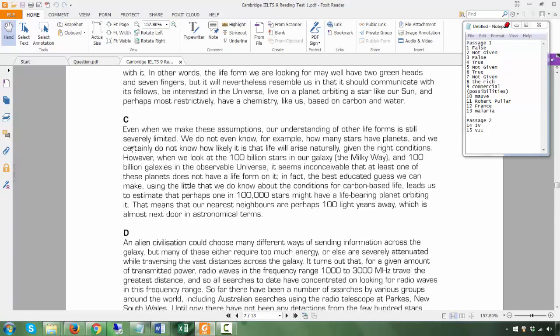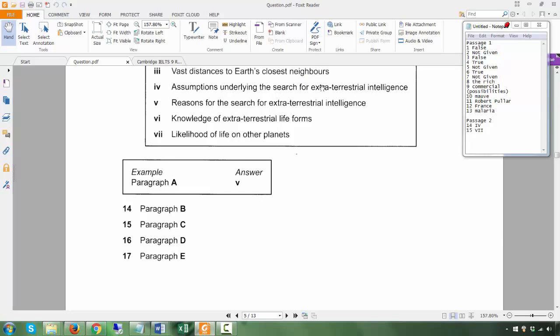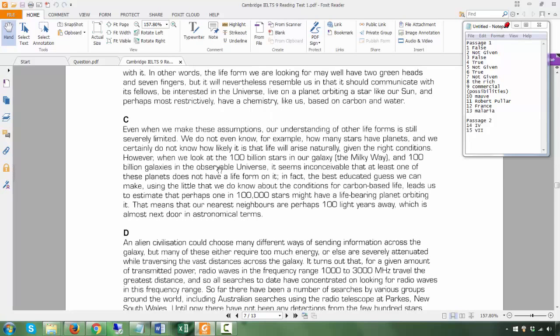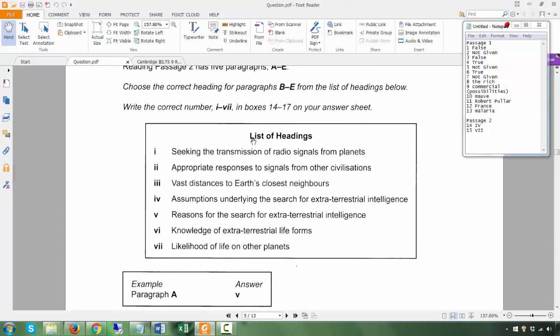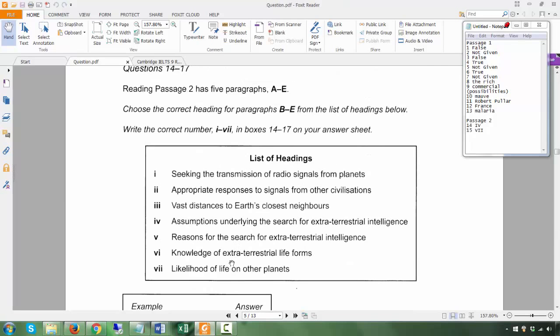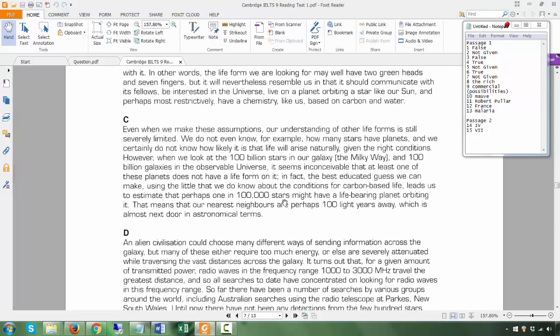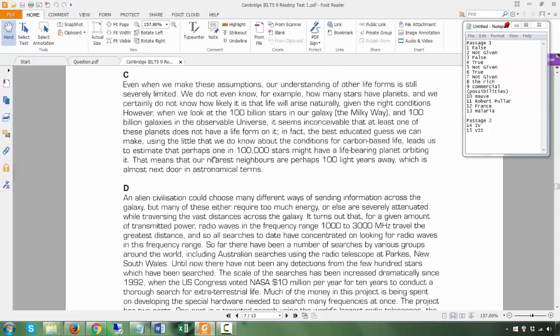Be careful, because sometimes they want to trick you. You find this sentence or this idea in one of the paragraphs, but the whole paragraph is not about that. Remember, this is headings. This is not finding information. This is a list of headings. So the whole paragraph has to be likelihood of life on other planets. So you do see that here. Okay, it's talking about the likelihood of life on other planets.